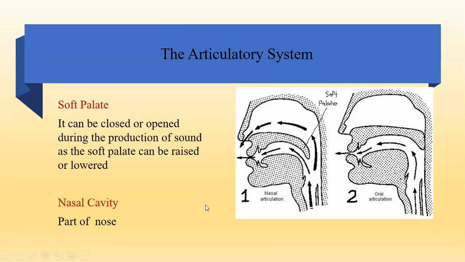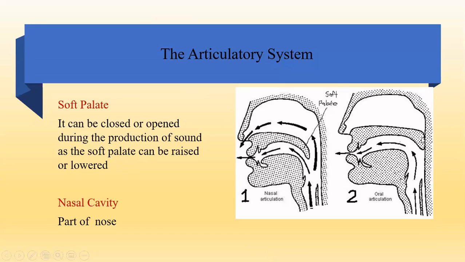For example, you have the sound ma, ma. Ma बोल के देखो ma. When you say ma, if you close your nose, you won't be able to pronounce it properly. Why? Because when you say the sound ma, air escapes through the nose also. The soft palate is lowered, so air can escape through the nose also. So when you have a cold, जब आपको सर्दी है, जुकाम है, वो म शब्द आप अच्छे से नहीं बोल पाते. क्यों? Because the air cannot escape through the nose at that time because of some block in the nose.